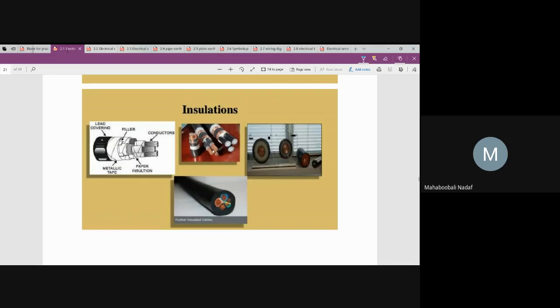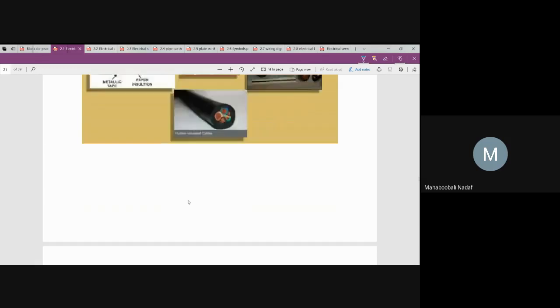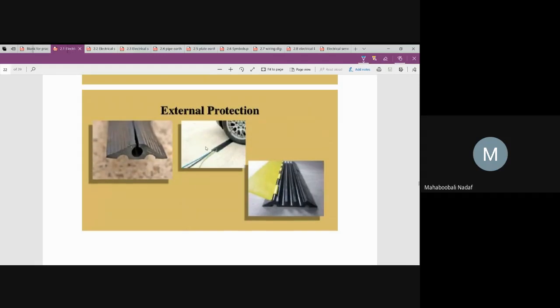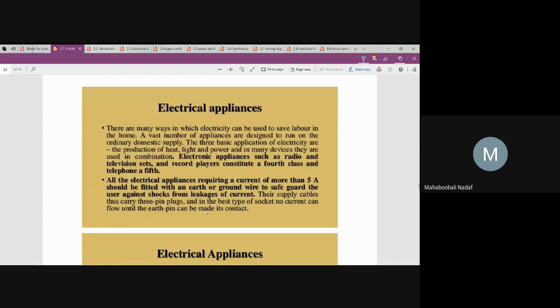In the cross section, apart from the conductor, you can use plastic, jute, rubber, anything which is a bad conductor of electricity as insulating material. External protection means you are giving casing to the cable to stop moisture attack, corrosion, and mechanical wear and tear. You are providing some separate casings, separate protection. These are called external protection for wires and cables. Is that okay?